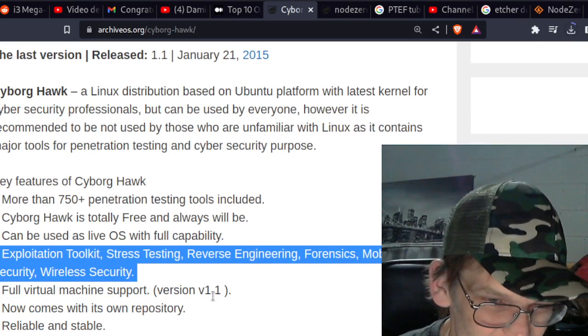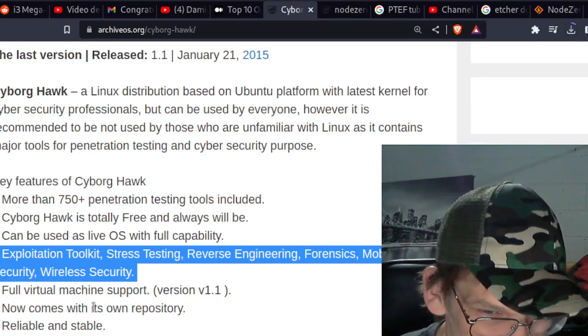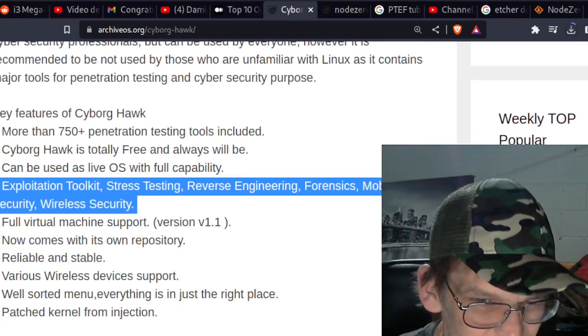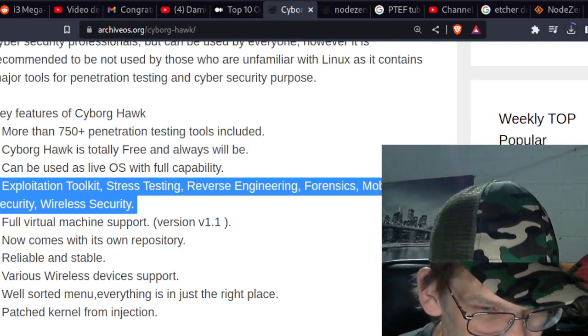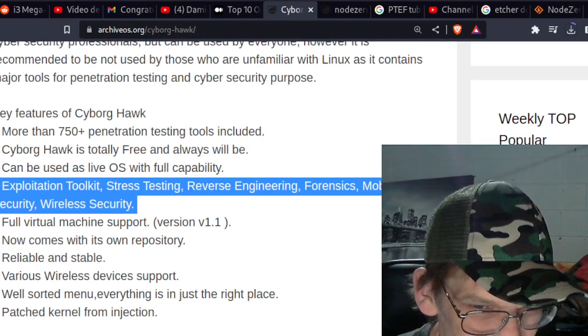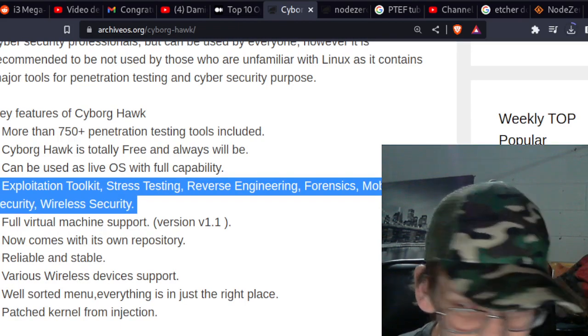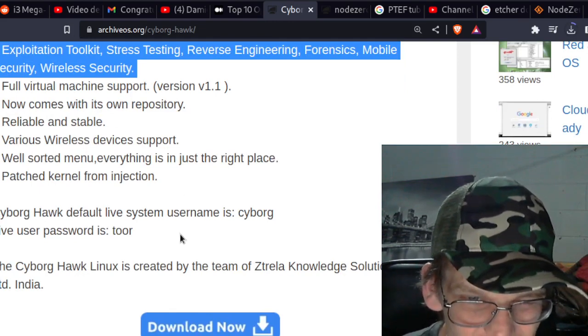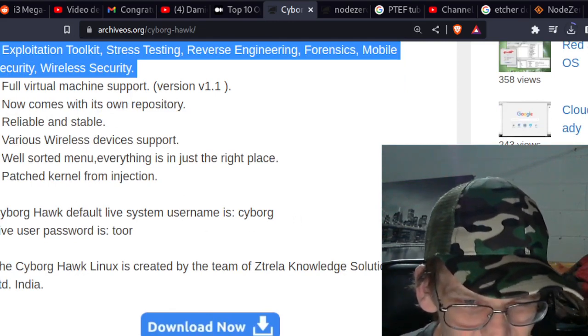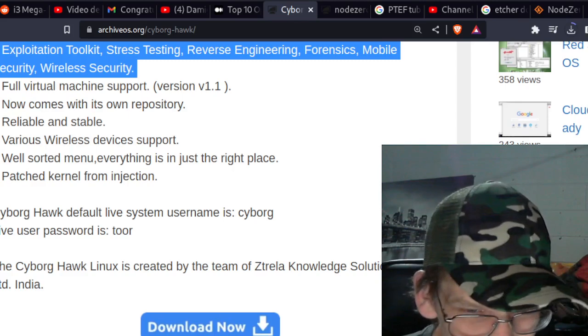So this is something right up my alley. Oh, full virtual machine support. Comes with its own repository, reliable various wireless devices, well sorted menu, everything is just in the right place, patch girl. So I wonder, patch girl from injection, that's good. Cyborg Hawk default live system user cyborg, password toor.